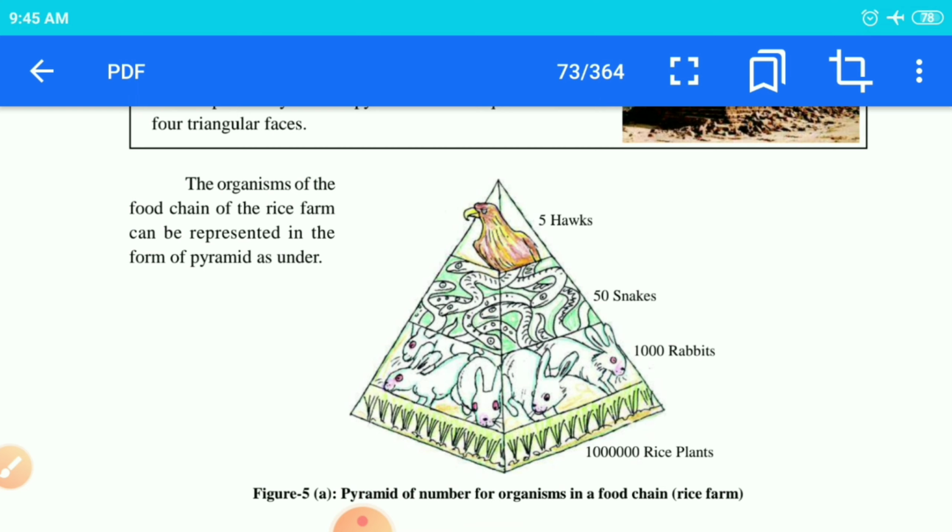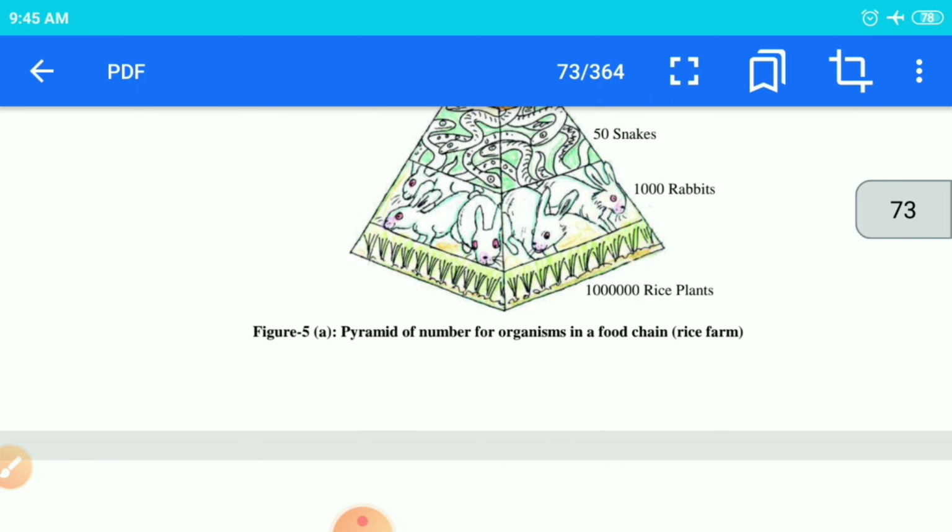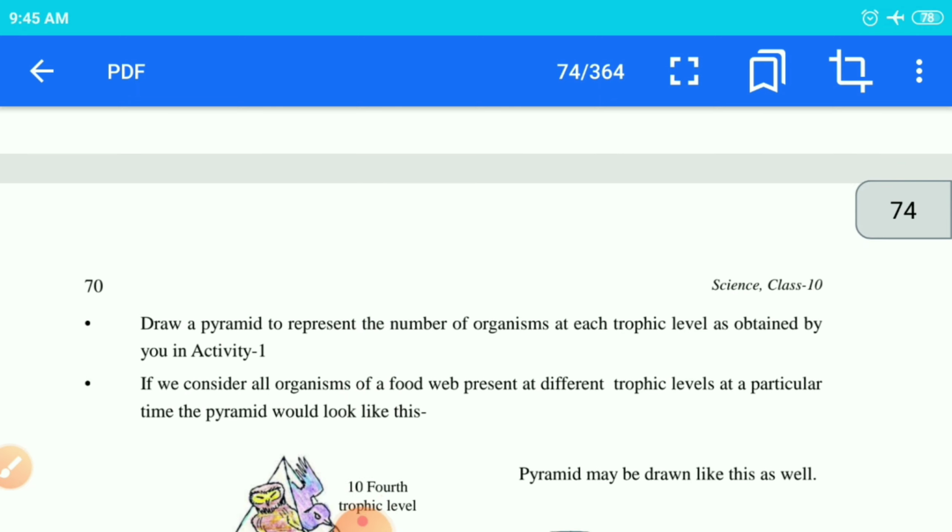That rat and rabbit are going to be fed on by the secondary consumers. It may be a snake, or any other carnivorous animal. Then after that they are fed on by the tertiary consumer, which may directly engulf the living organism in living condition, as well as consume it in dead form. It may be a hawk, kite, eagle and so on. So this is a pyramid of your food chain.